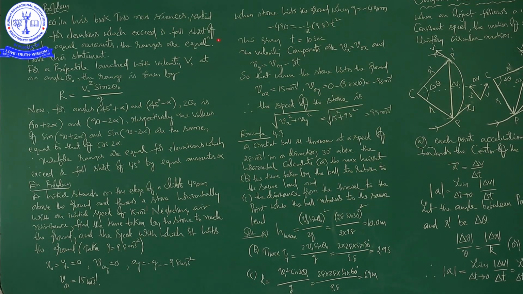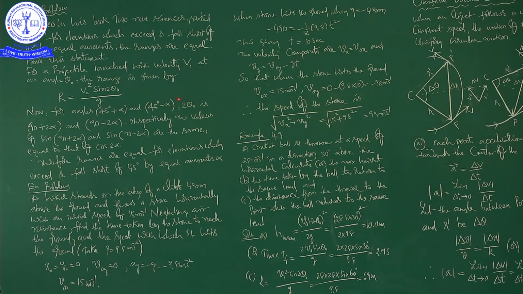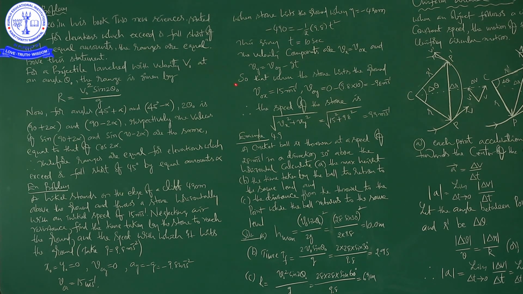In the topic projectile motion, we derived an expression for maximum height, or maximum vertical distance travelled by a projectile, and horizontal range, that is the maximum horizontal distance travelled by a body, and time taken by a projectile to reach the maximum highest point from the projection point onwards.